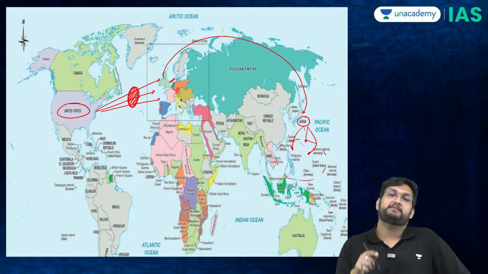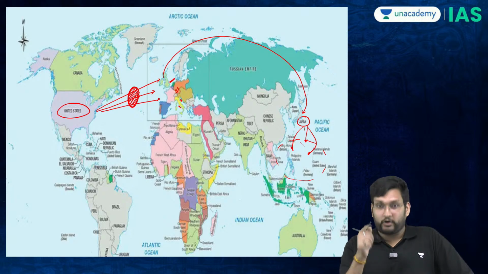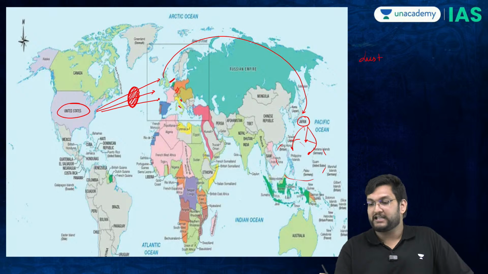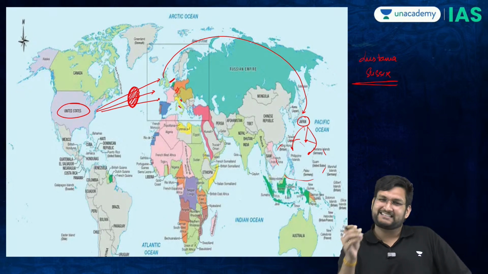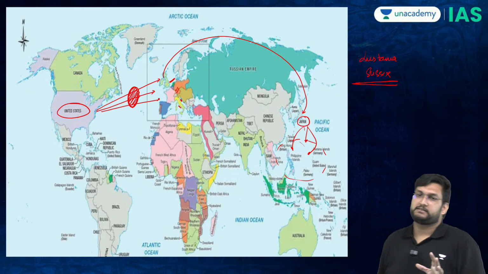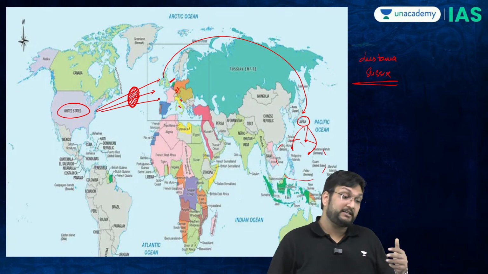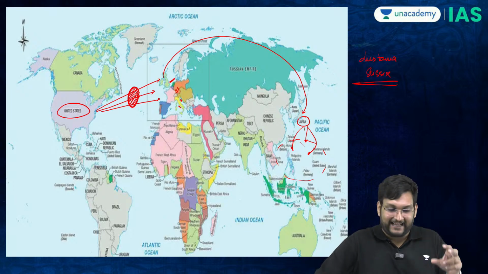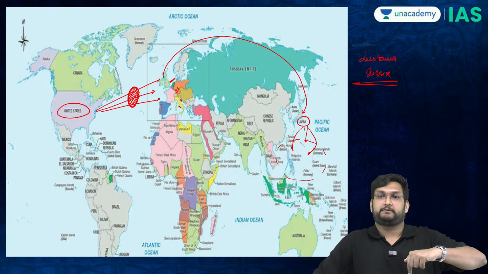Why? Because some of these ships were, for example, Lusitania, for example, Sussex. Lusitania and Sussex are two ships which had some soldiers but mostly civilians. And the Germans will now start to attack the ships in this sector.